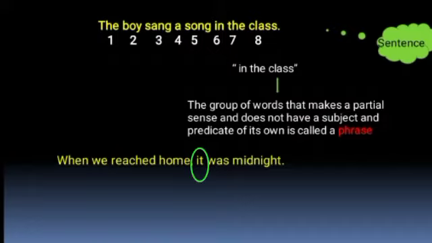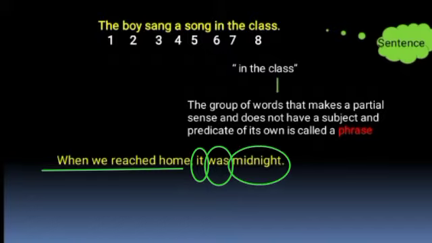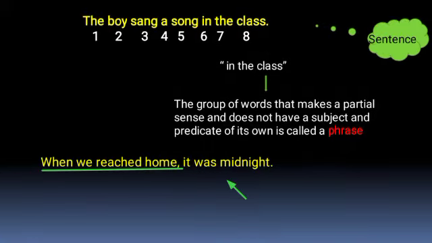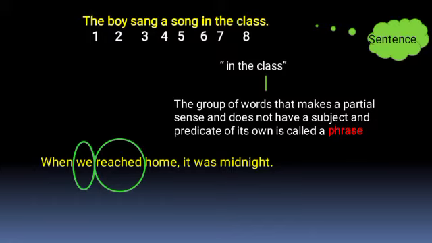It has a subject "it", a verb "was", and a complement "midnight". The first part, "when we reached home", too seems to make complete sense, but it is not as complete as the other part, "it was midnight". Even then, it has a subject "we", a verb "reached", an object "home", and an adverb "when".